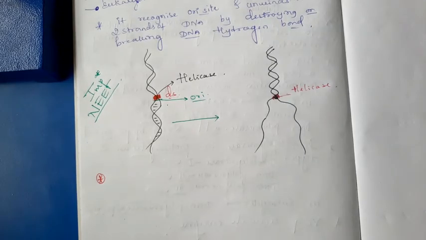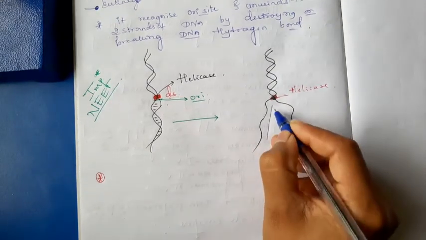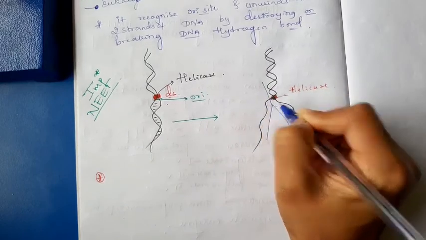Before moving to the next one, the helicase unwinding the DNA makes two strands of single stranded DNA, resulting in the formation of a Y-shaped structure. You can see it looks Y-shaped.